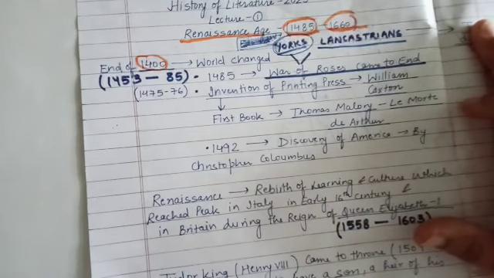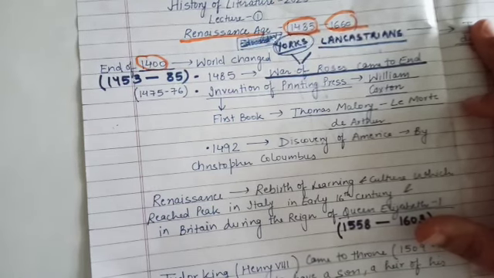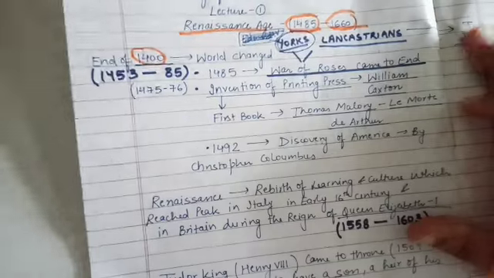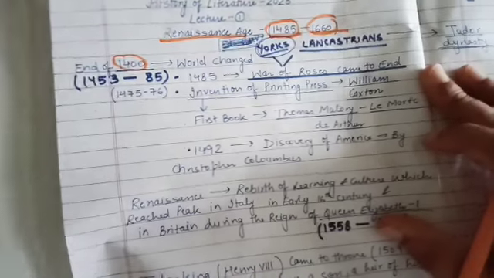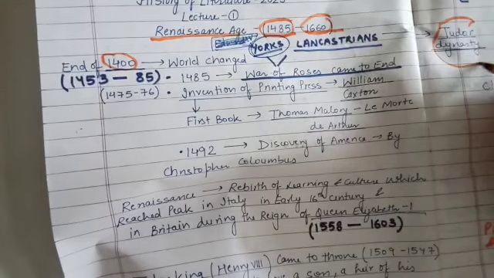Right, the War of Roses is fought between the Yorks and the Lancastrians. But finally, in 1485, this War of Roses comes to an end. And there is a new dynasty that's established out. That's called the Tudor dynasty.